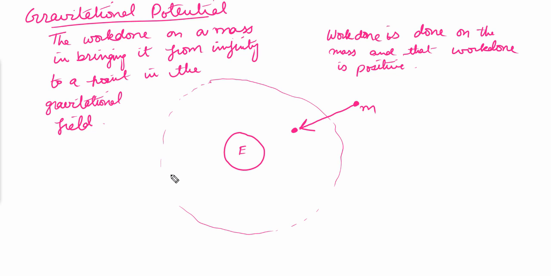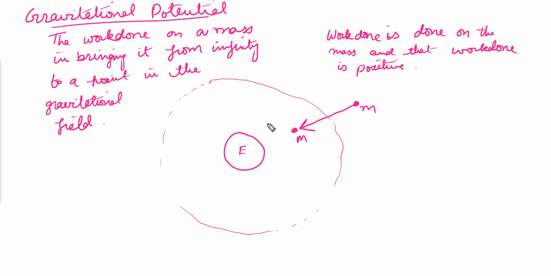So that work done is considered to be the gravitational potential of that particular point. So if we bring the mass from infinity to this point, then the work done that has been done onto this mass will be considered as the gravitational potential of this point.